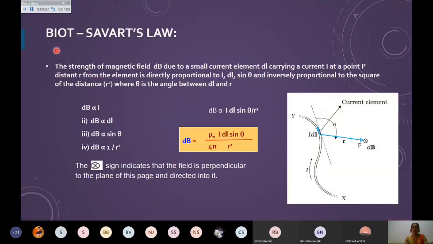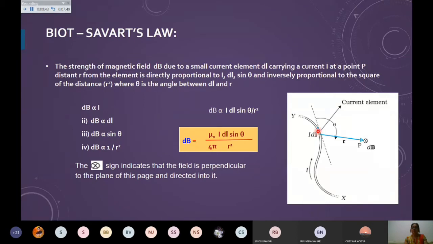Moving to the very important law, that is Biot-Savart's law. Biot-Savart is of course the name of the scientist, and the law is given by him only. What he said is that if I have a straight wire conductor, or simply a wire conductor, it can be straight or it can be bent, because it is a very thin wire we are taking. If I make the current pass through this wire and I take a small part of this wire, that is the current element.